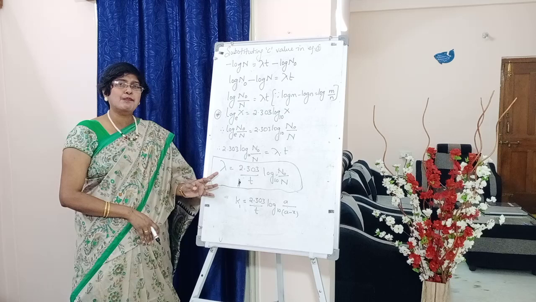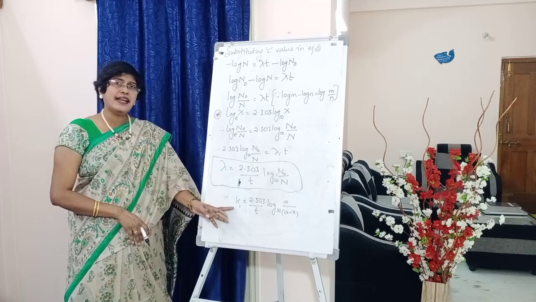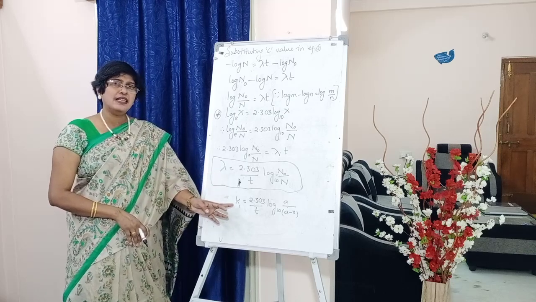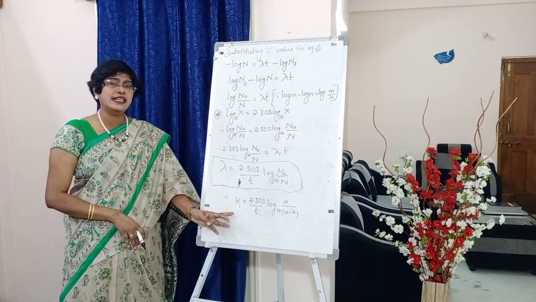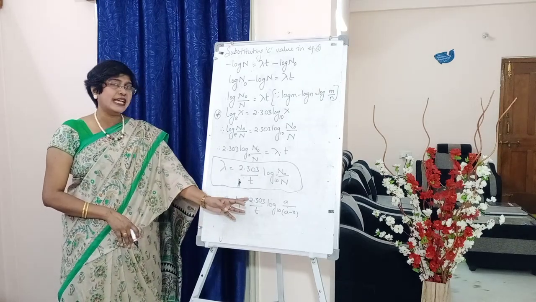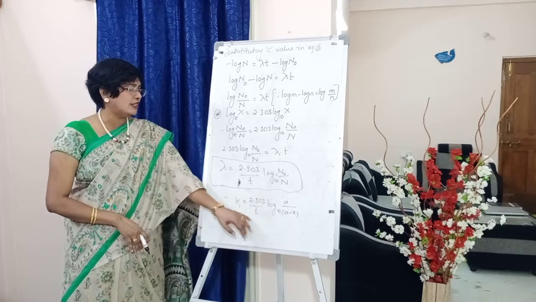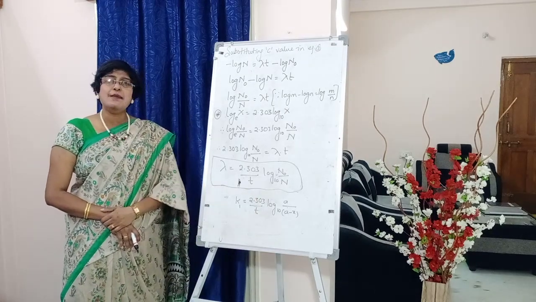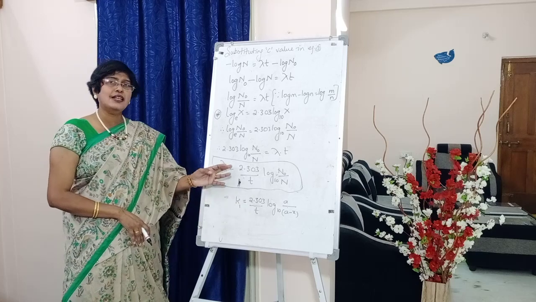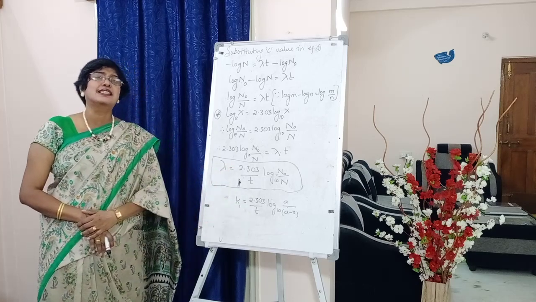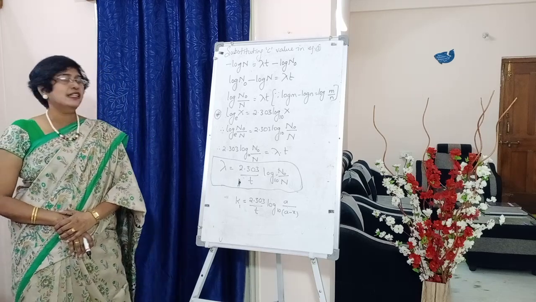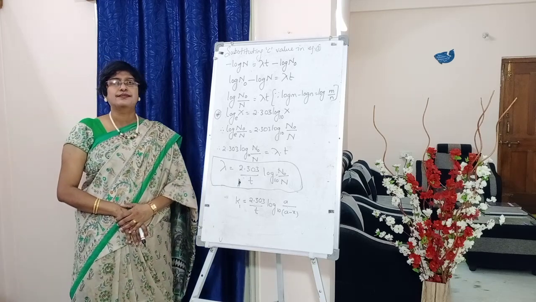Look at this and compare with the first order rate expression. I have just written it here for your information, students. This is similar to first order kinetics: K1 is equal to, as we derived there, 2.303 by t log of a by a minus x base 10. Are they not looking similar? That's why in the beginning we mentioned that this is similar to first order kinetics, students.